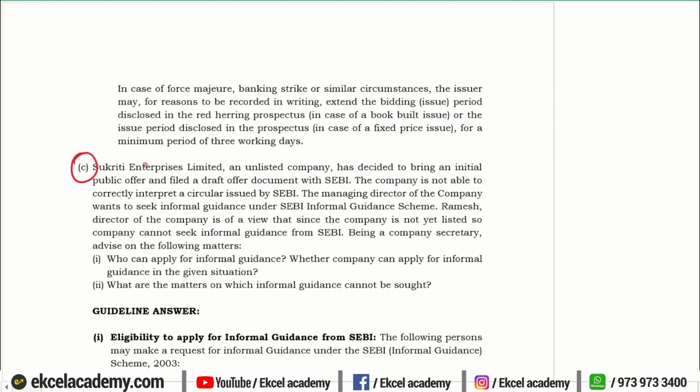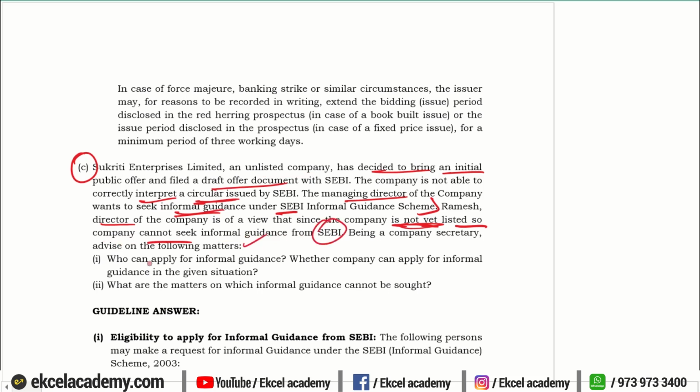Right. Next, Sukriti Limited, an unlisted company, has decided to bring an IPO and has filed a draft offer document, but the company is not able to interpret a particular circular. Therefore, the managing director wants to take an informal guidance from SEBI under the guidance scheme. Ramesh, the director, is of the view that since the company is not yet listed on the stock exchange, the company cannot seek any kind of informal guidance from SEBI.